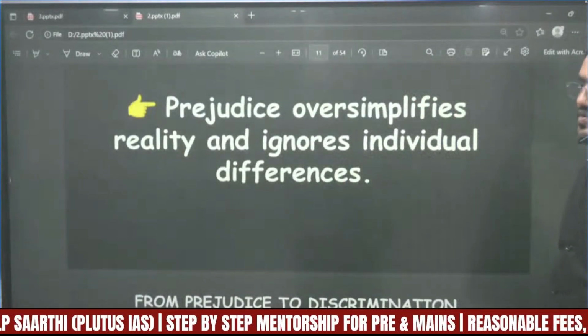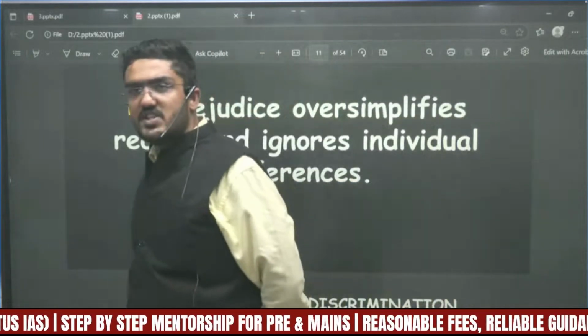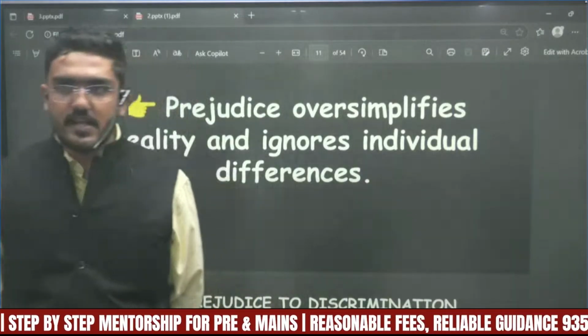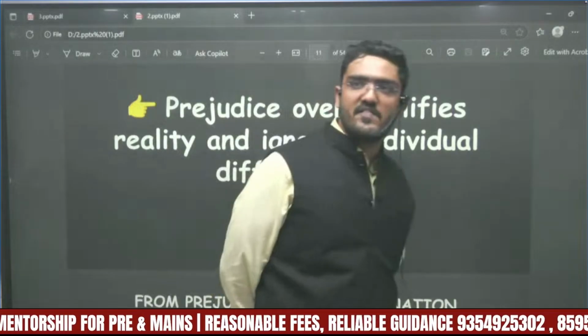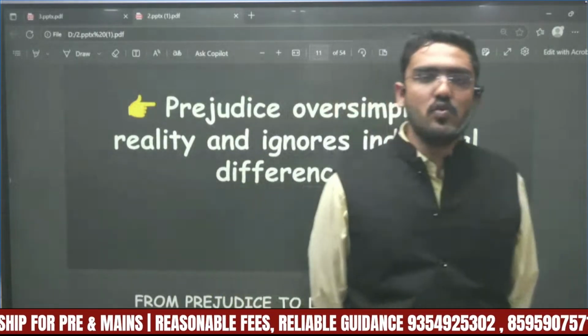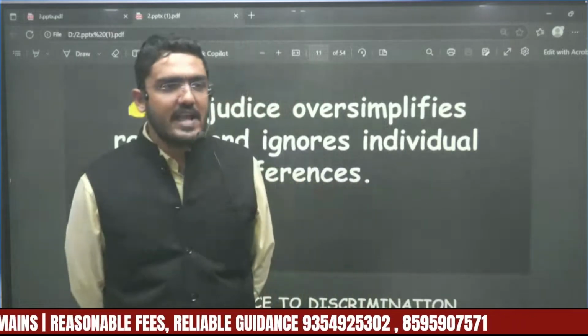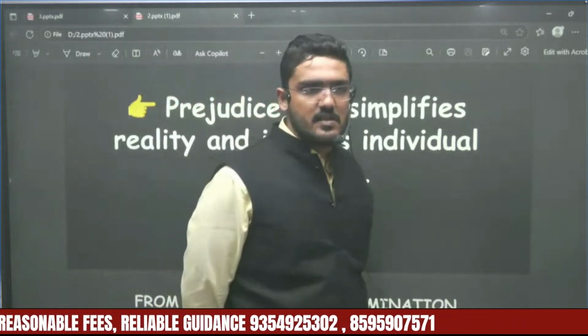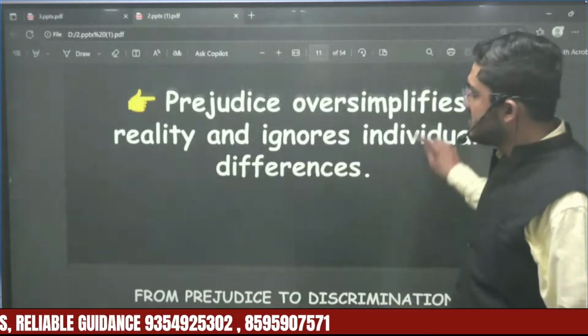The reality is that people can be selfish even in villages or in cities. But people oversimplify the reality and ignore that there can be individual level differences. They oversimplify this thing, and that's a very wrong thing.